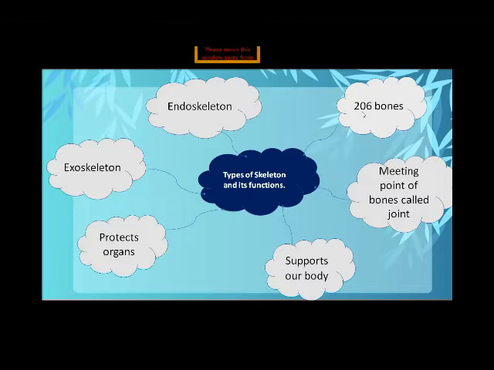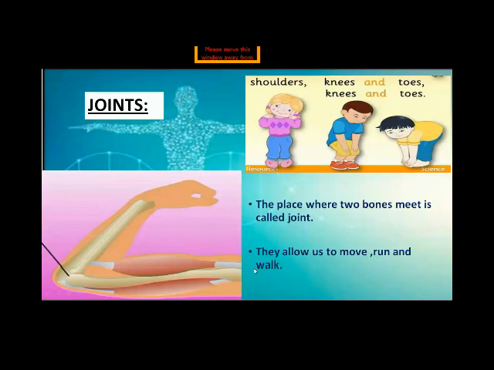Now, all humans have 206 bones. Joints include the shoulder, knee and toe. You can observe in this picture there are different types of joints: knee joint, toe. This is the place where two or more than two bones meet together. This place is called a joint. Very nice. The place where two bones meet is called a joint. They allow us to move, run and walk.